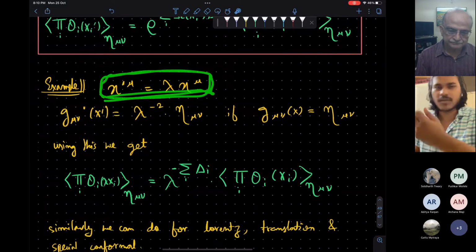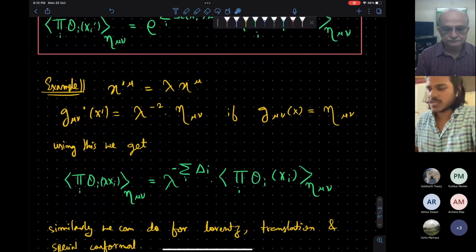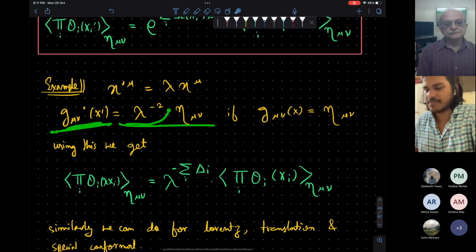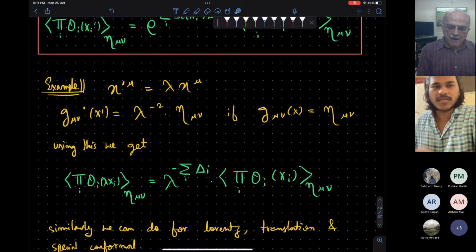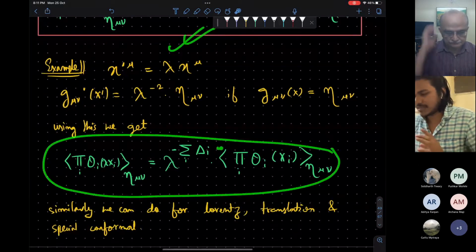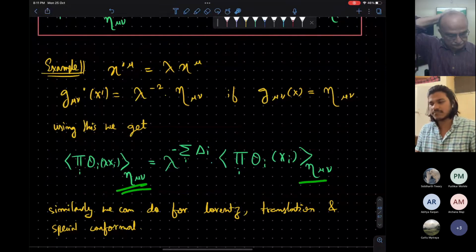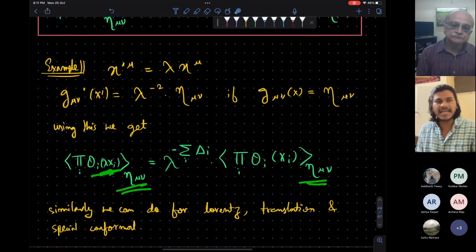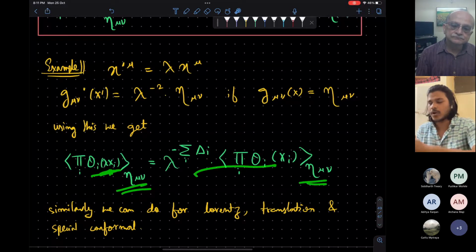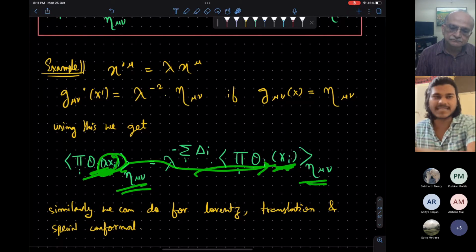Okay. So now let's consider the dilatation. I think Pushkar showed there were 4 generators. This is the dilatation, that's the usual scaling. So under the usual scaling of the coordinates, the modified metric will be this. It will pick up the scaling factor. Okay. So using this equation, we will have this thing. So this is an equation which equates the correlation function in the Minkowski metric, but on the LHS we have the points lambda x_i, and on the RHS we have the rescaled points x_i.